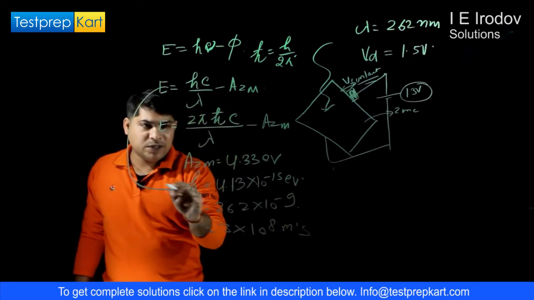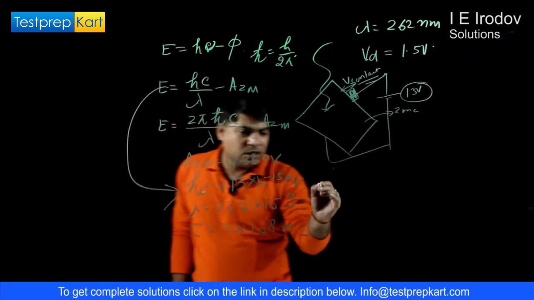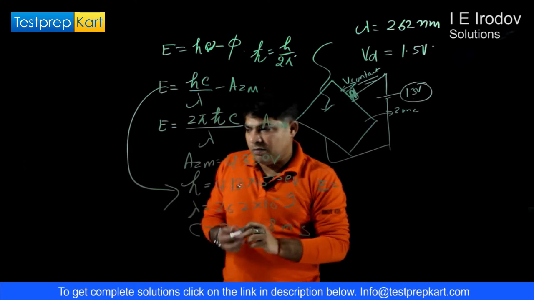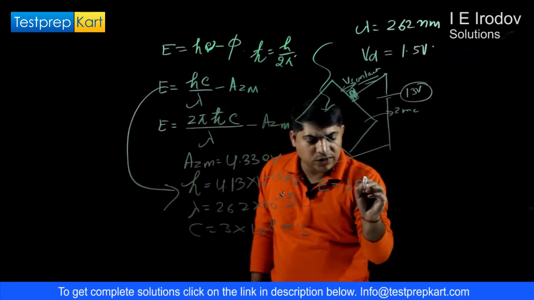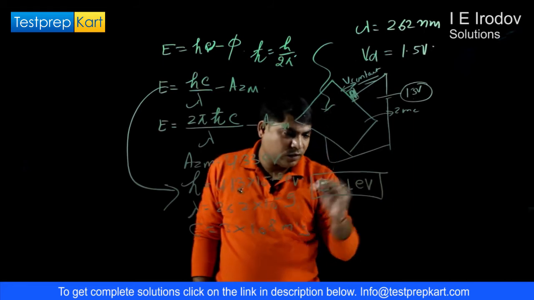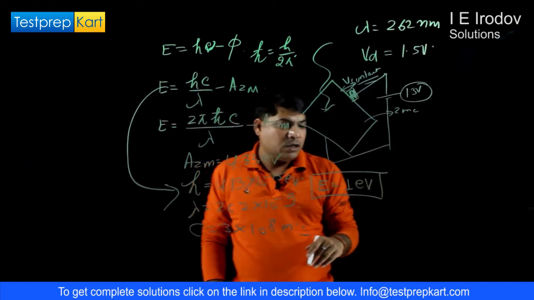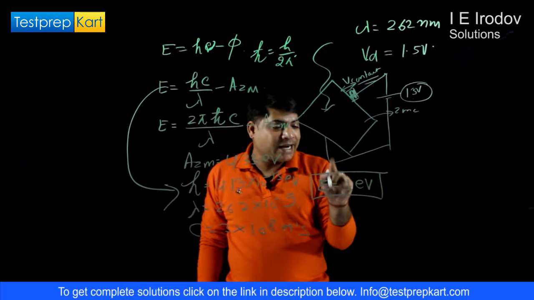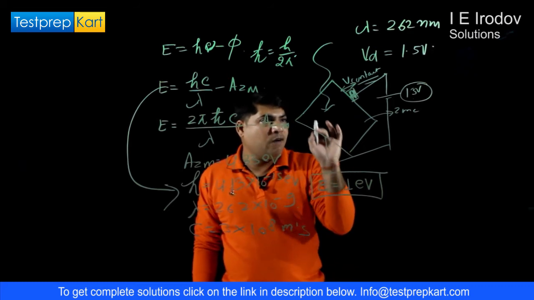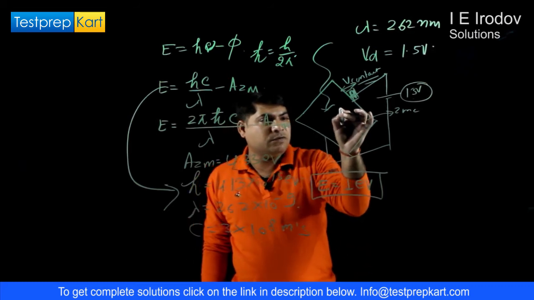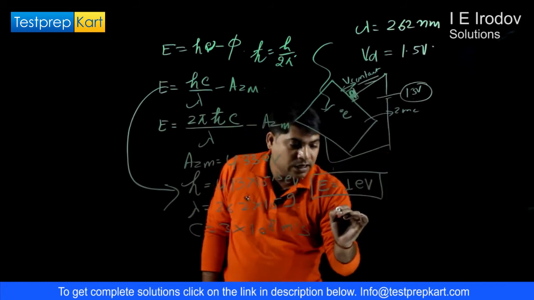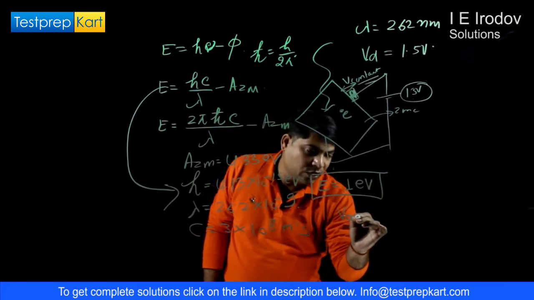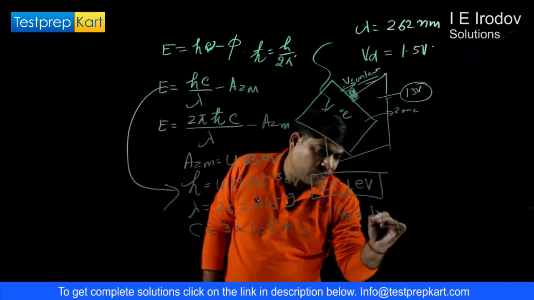Now if we substitute in this expression, we get the energy of this emitted electron as 1 electron volt. It means the exact stopping potential required for this photoelectron, if we ignore the effect of contact, is V stopping equal to 1 volt.